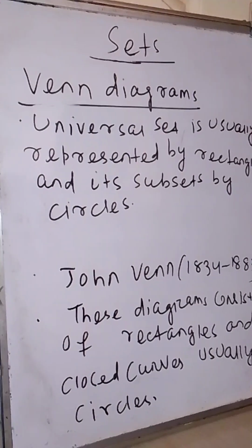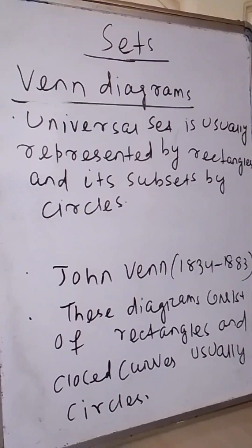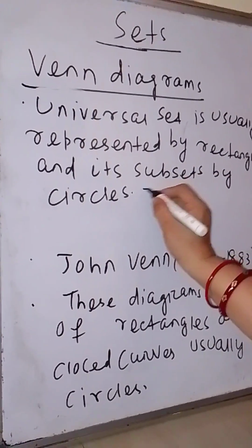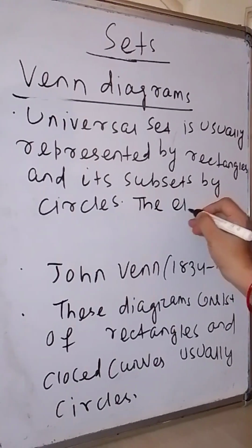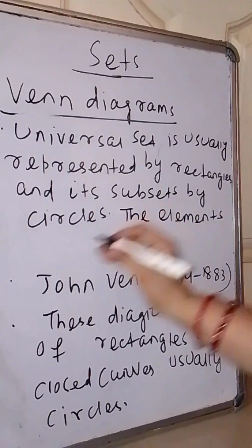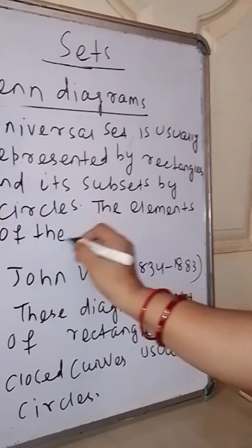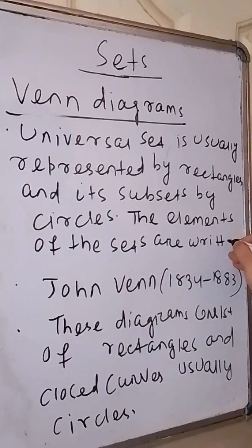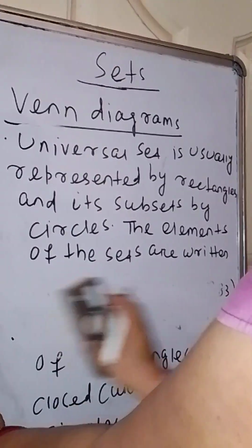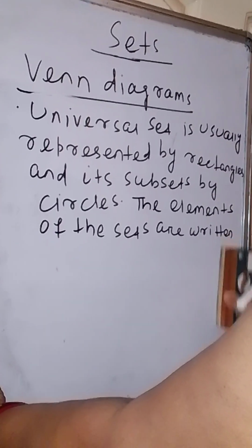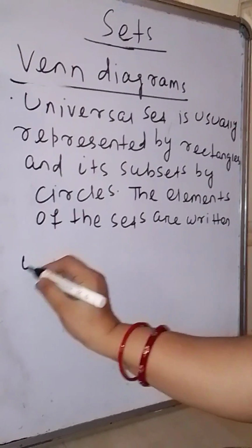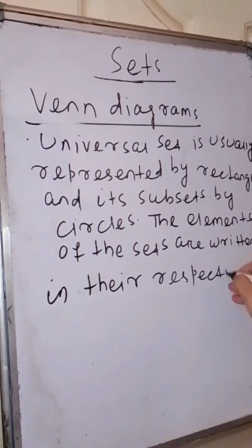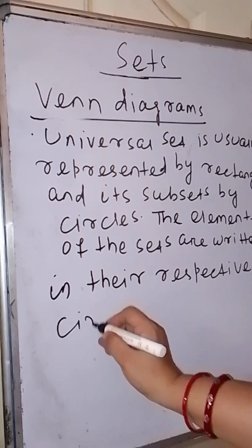And how are the elements of sets represented in a Venn diagram? The elements of the sets are written in their respective circles.